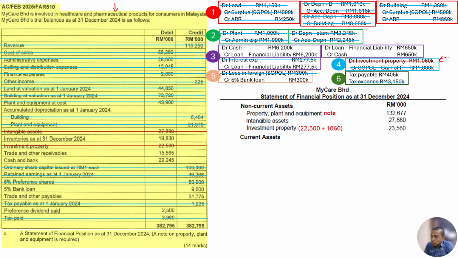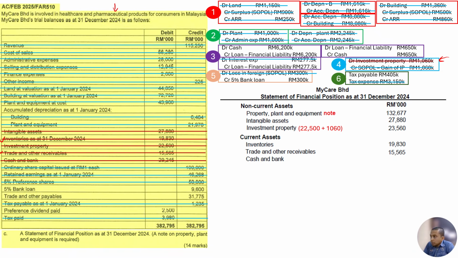Okay. So we proceed for current asset. In current asset, again, we have inventory. So we just take inventory, no adjustment, put the figure there. After we transfer, we cancel. Remember, because we don't want to get confused later. Next, trade and other receivable. Here, trade and other receivable, no adjustment. Just put it and cancel. And then we have what else? Cash and bank. Cancel, but we have adjustment.